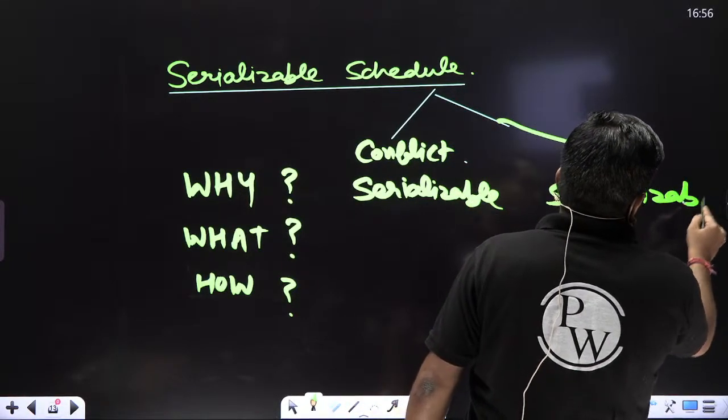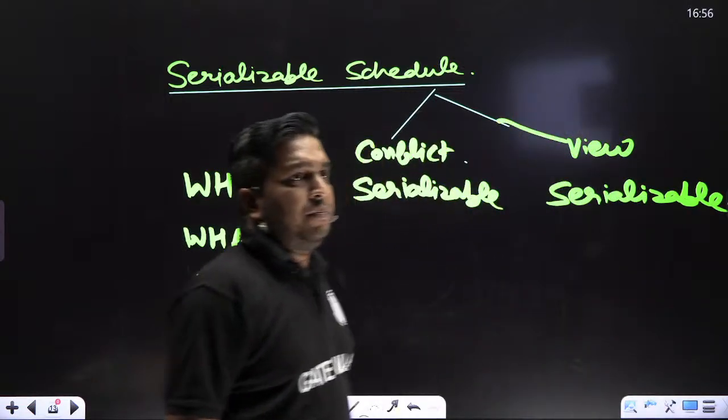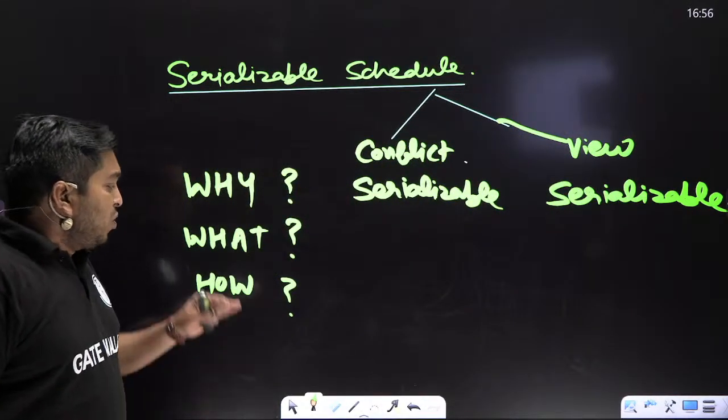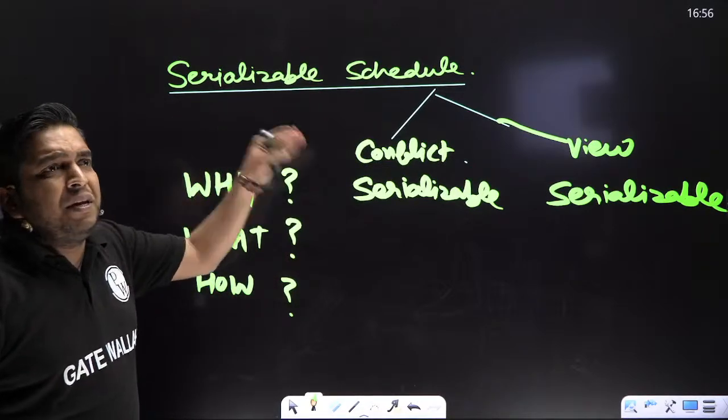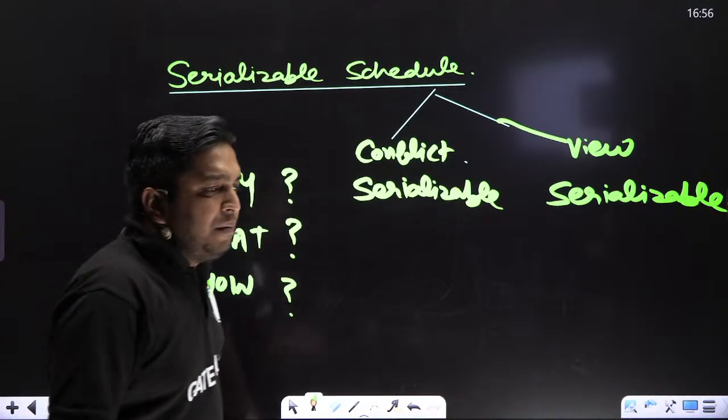Now listen carefully: conflict serializable and view serializable. Before that, what is the meaning of serializable? It is very simple.